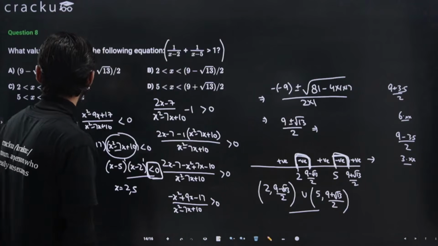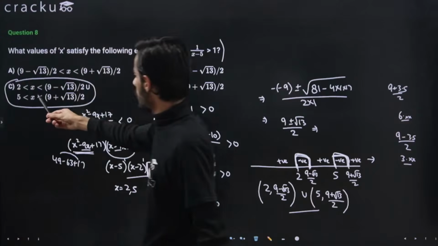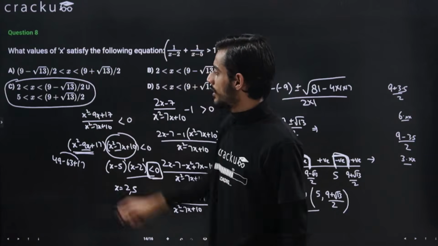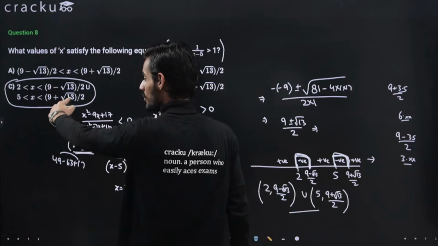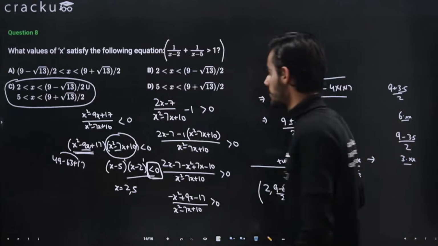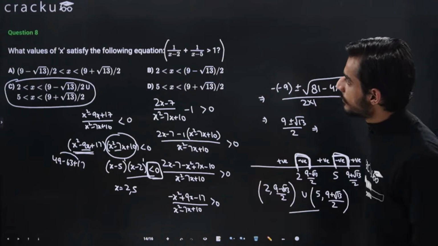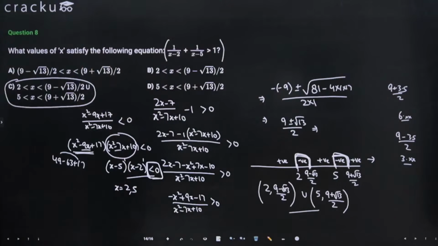So from there this should be the answer then, that is from 2 to (9 minus root 13) by 2, this is union, from 5 to (9 plus root 13) by 2, that is this. I hope this should be clear. So the answer for this question will be option number C. If you have any doubts, you can just ask, otherwise we'll move on to the next question then.